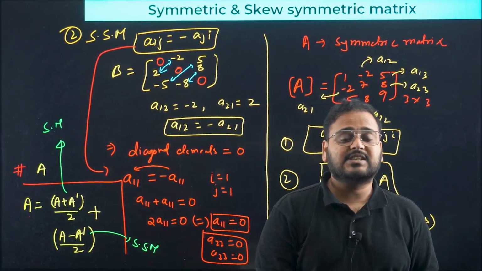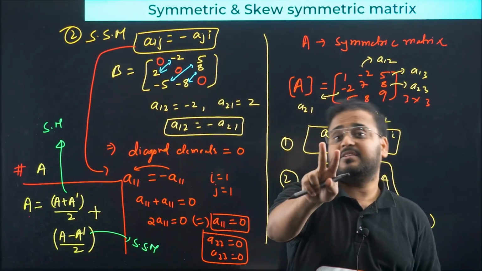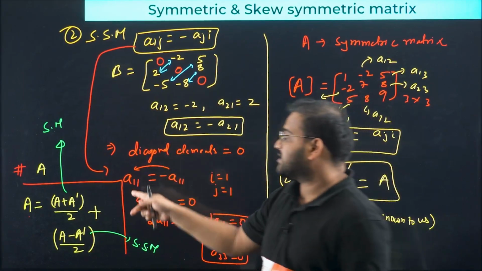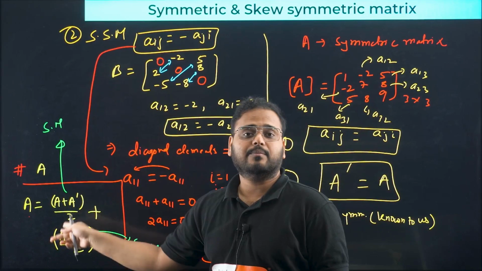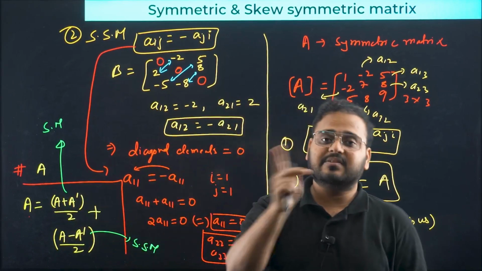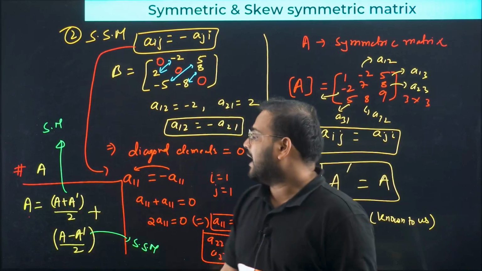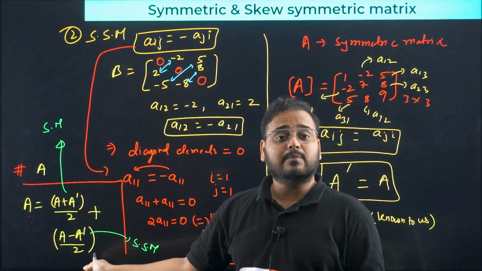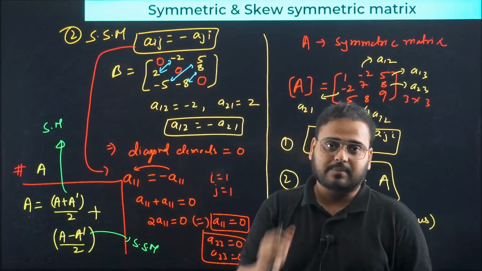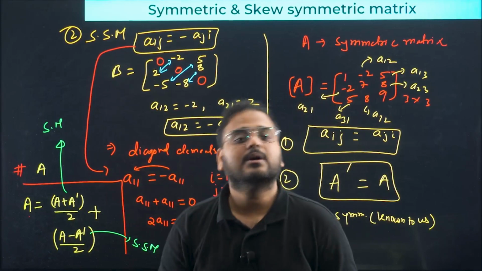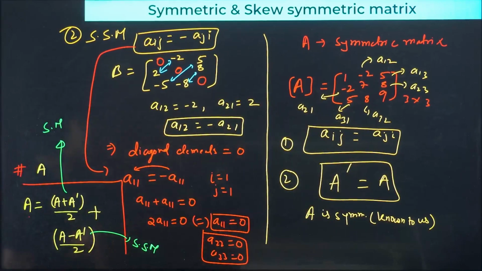So if somebody asks you to write a given square matrix in the form of symmetric and skew symmetric, you're going to write it in this form. Just find the transpose of the matrix given to you, add them and divide by 2, you get the symmetric part. Subtract them and divide by 2, you get the skew symmetric part. Is that clear? Can you solve the questions now? Is it done? Clear? Okay.